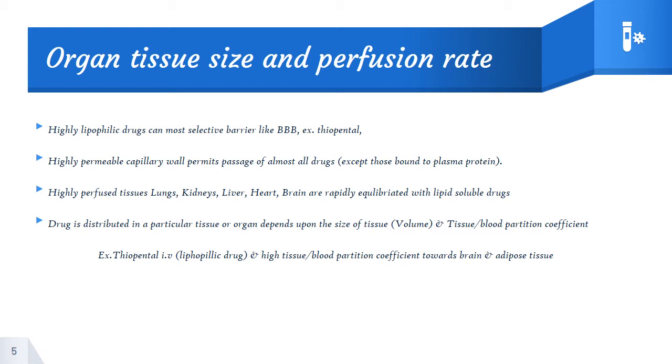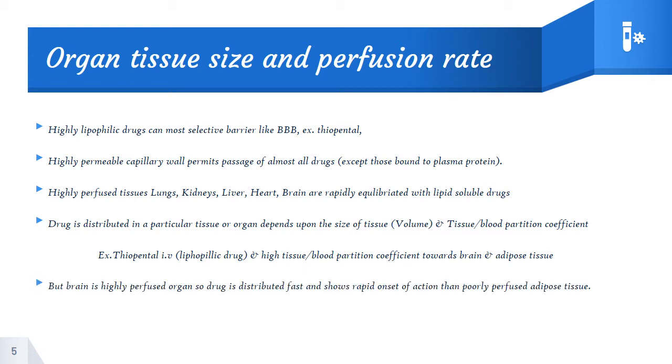It possesses high lipophilicity, and also a better tissue blood partition coefficient towards brain and adipose tissues. But the brain is a highly perfused organ, so the drug is distributed faster and shows rapid onset of action compared to the poorly perfused adipose tissue.